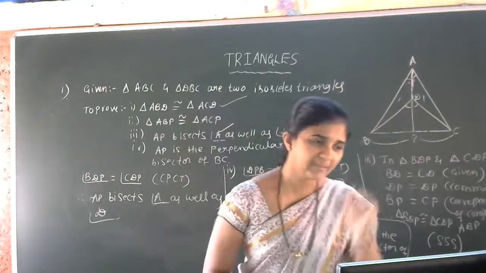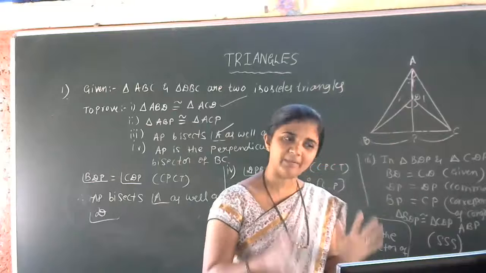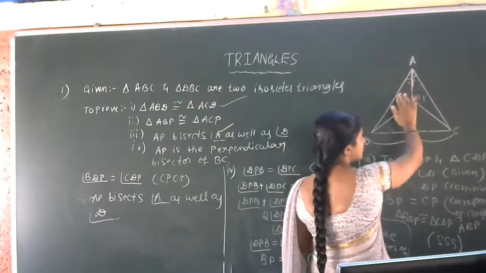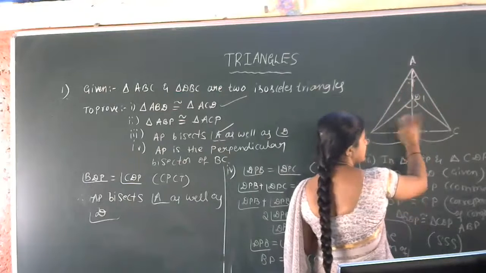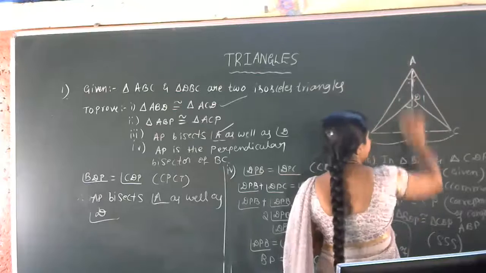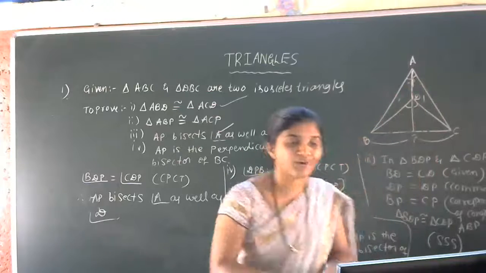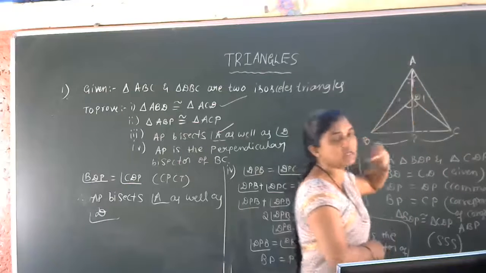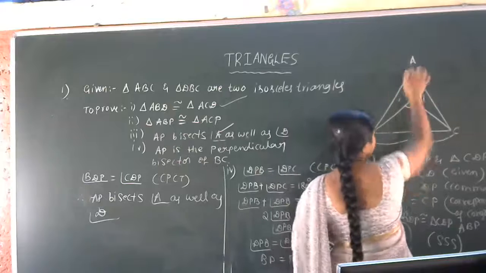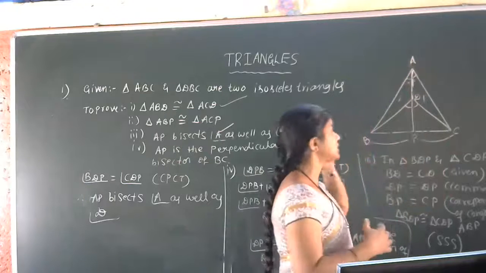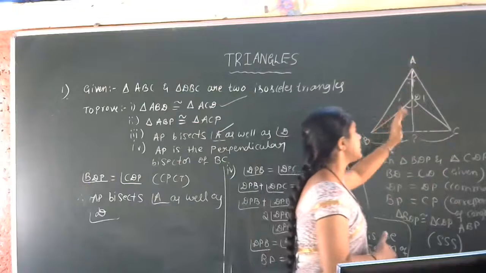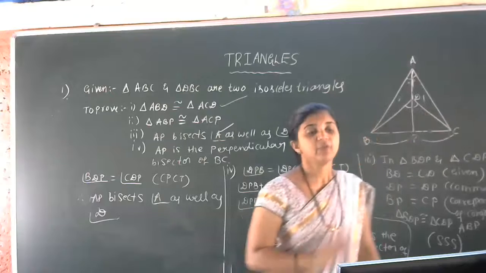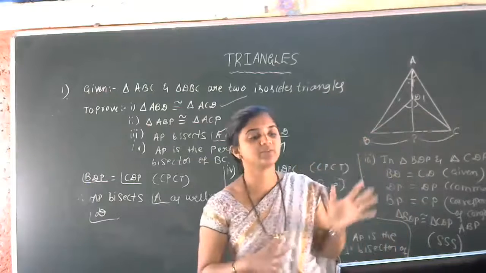This is a little bit bigger problem. Not just a bigger problem, but it is a simple problem. Just congruency. See here we have a set of triangles. This triangle and this triangle we can pair. This triangle and this triangle we can pair. And ABP and ACP we can pair. So we used all the pairs of triangle congruency. For the first proof, we just took these two triangles. For the second proof, APB and APC triangles we used. And for the third and fourth parts, we took the help of this small triangle, BDP and CDP triangle. With the help of this, we got the answer for the first question.